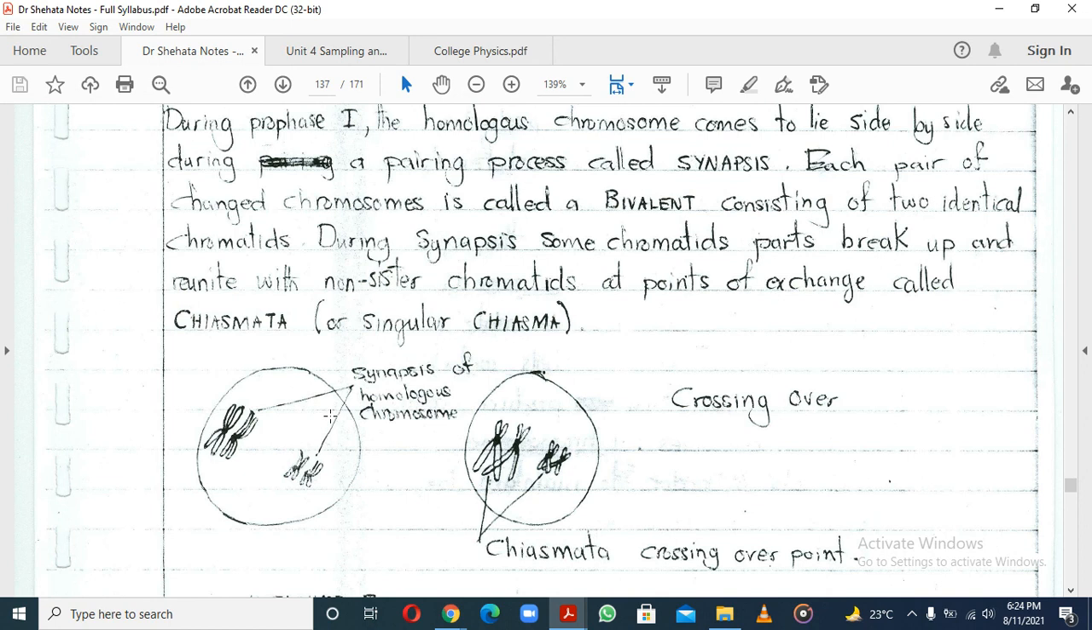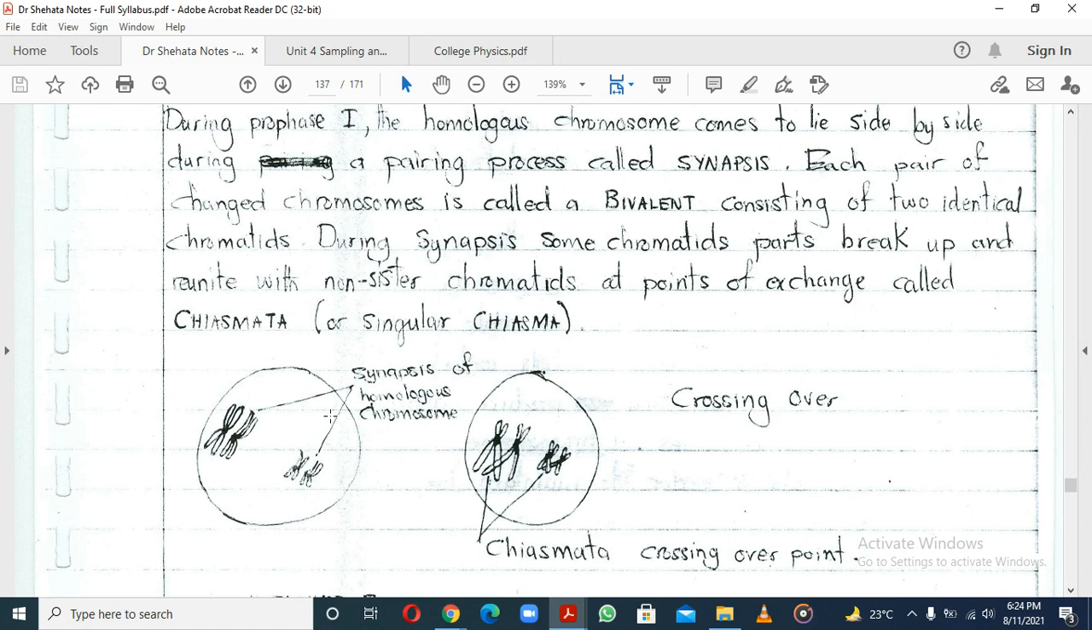Now we've talked about synapsis, which is the pairing of homologous chromosomes. What is the importance of homologous chromosomes? They are important because, like we said, they have corresponding DNA sequences, meaning they are able to interact. And when they interact, some chromatids are going to break. Some chromatid parts are going to break up and then reunite.